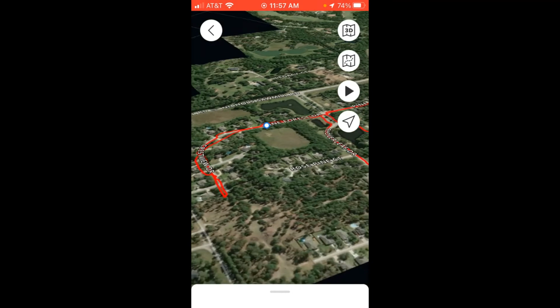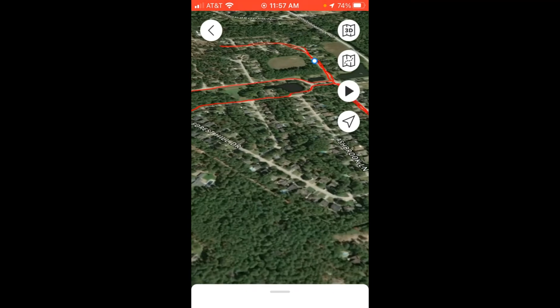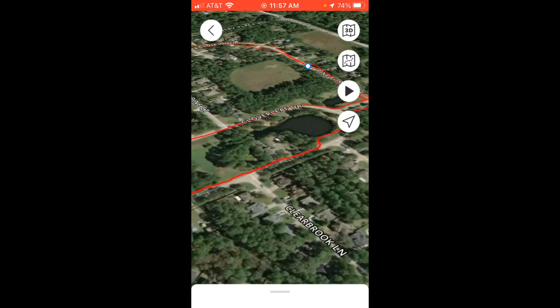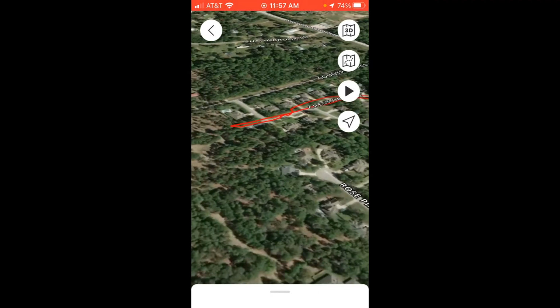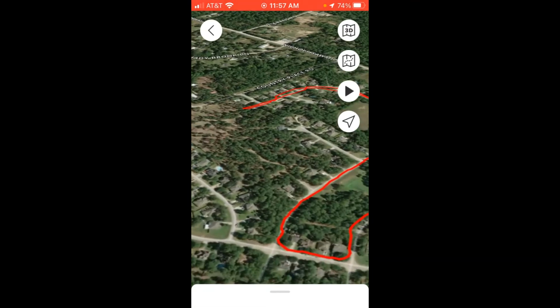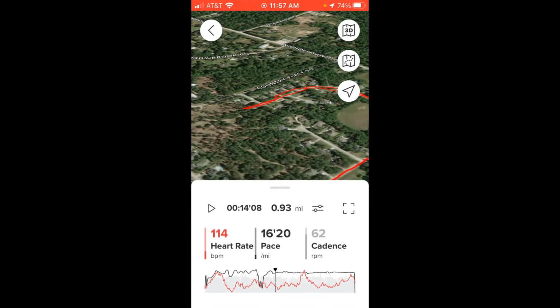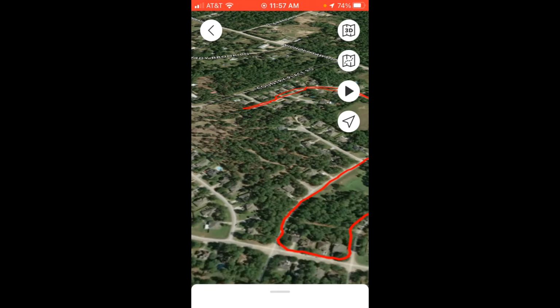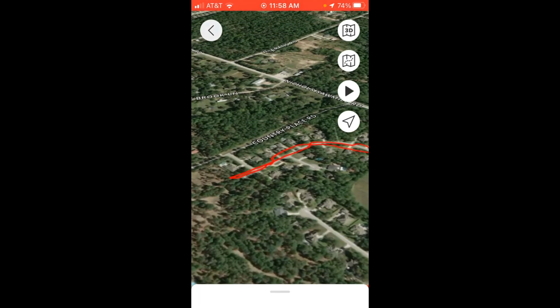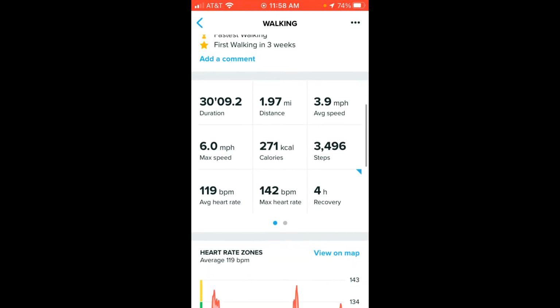I can click the bottom button and it will show me the whole activity in a view. Then you can zoom in, move around the map, do whatever you want as far as viewing that activity. If I swipe up from the bottom, I can see more details about the given activity. I'll show you that in a second. So that's a quick look at the map view. If we go back, you can see those details as we go down below.